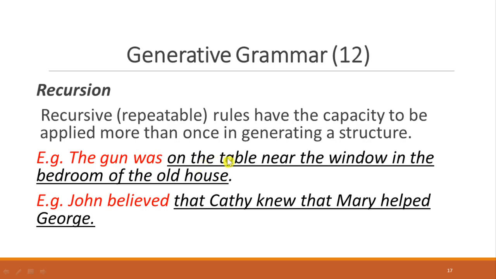So we have on the table, near the window, in the bedroom of the old house. Another one, "John believed that Cassie knew that Mary hated George." So here we have that-clauses. We have one that-clause inside another that-clause that can be repeated again and again, similarly to the first one, where we have repeatable use of prepositional phrase.